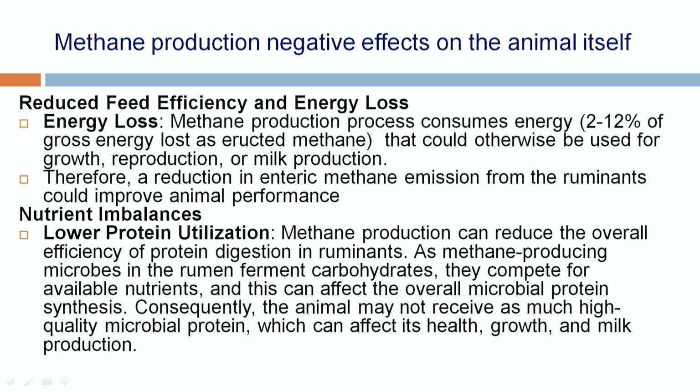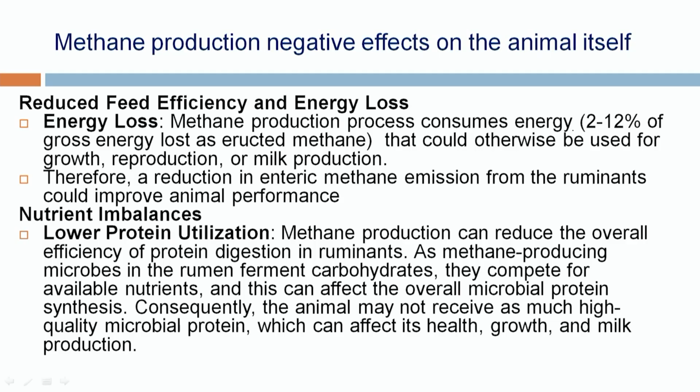Enteric fermentation leads to the release of methane, which is an important greenhouse gas, as we have discussed, and it leads to global warming. The release of methane not only affects the environment, it also has a detrimental effect on the animal itself. During the process of methane generation, on average 2 to 12% of gross energy is used. Otherwise, if this amount of energy is not used for methane production, it will be utilized for different purposes like growth, reproduction and meat production.